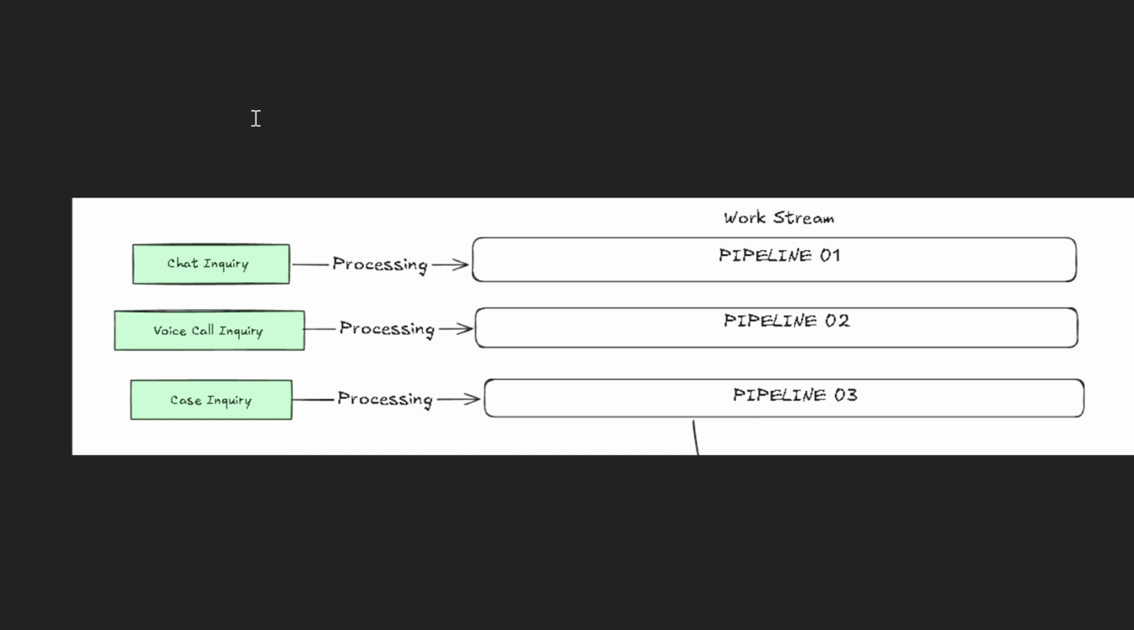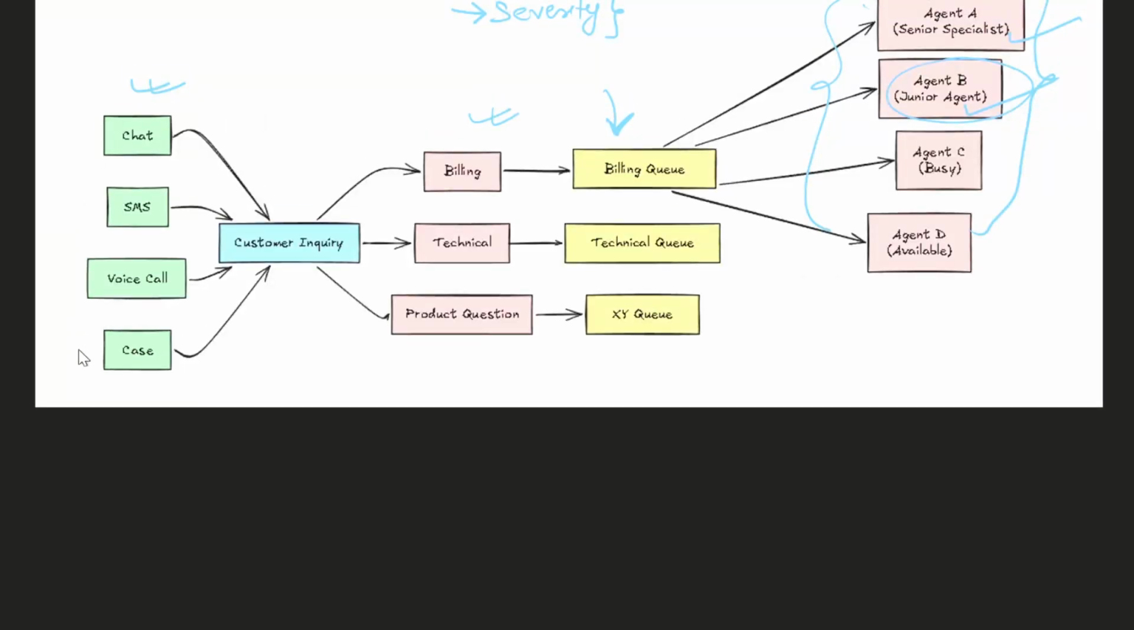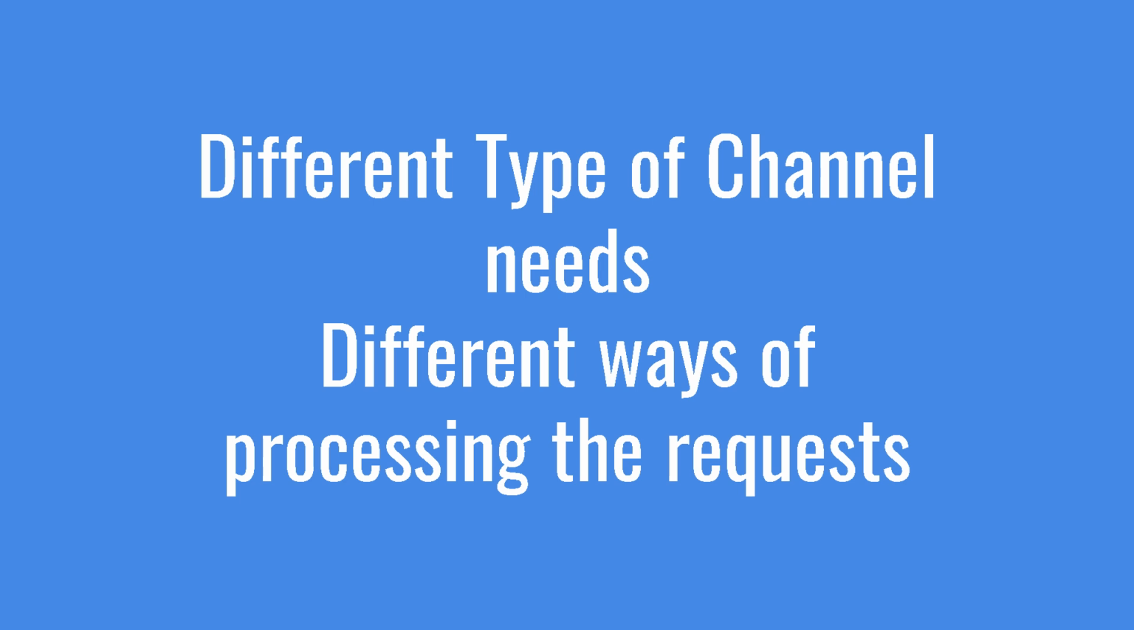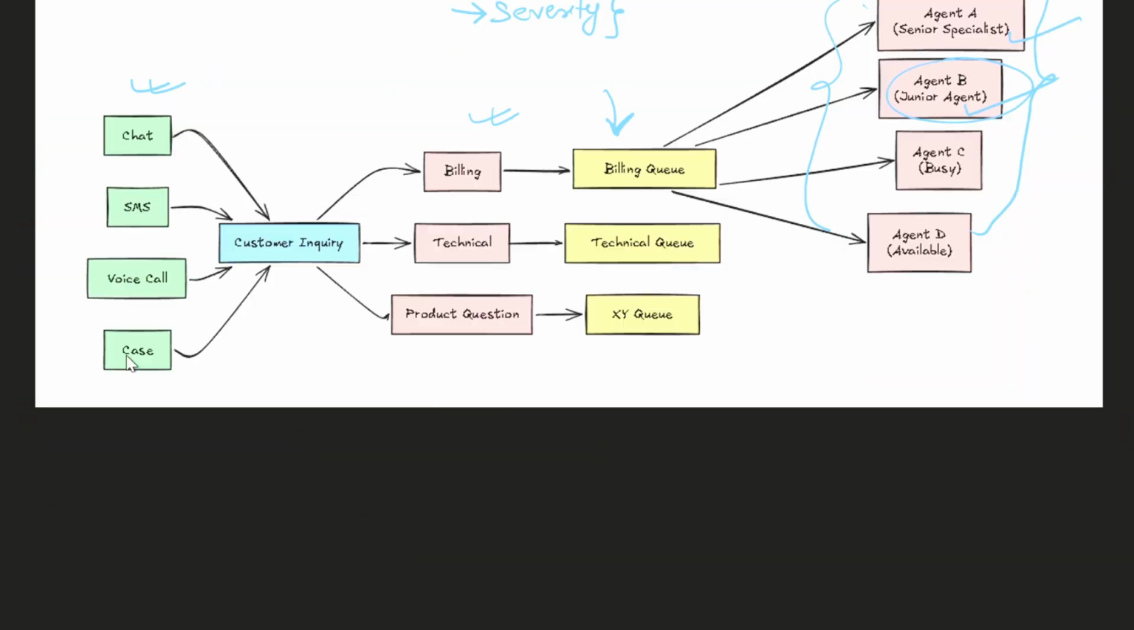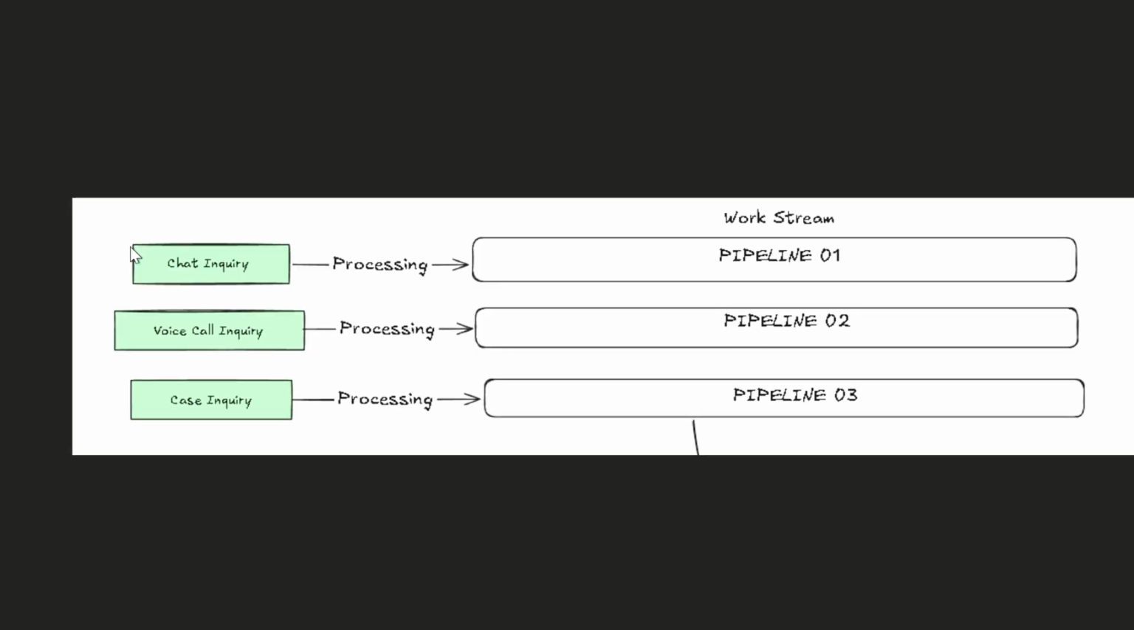Now let's see. The first thing we have encountered is different types of channel, right? A chat, a voice call, a case. A voice call needs to be assigned immediately, and a case may not need to be. It may wait in a queue for long, right? So we understand that different channels require different types of processing. So the first thing unified routing does is separate processing based on the type of channel. So a chat inquiry is processed differently, a voice call inquiry is processed differently, and a case inquiry is processed differently, right?